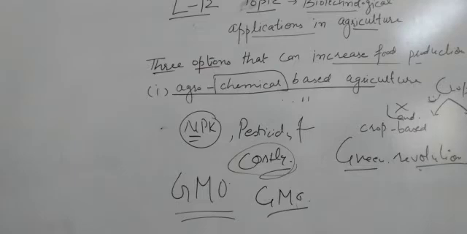And third, they help to reduce post-harvest losses, increase the efficiency of mineral use by plants, and enhance the nutritional value of food also, for example vitamin A enriched rice. So GMO crops are better than normal crops, clear?